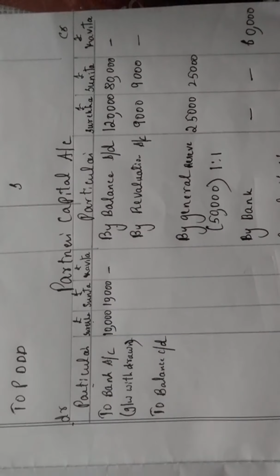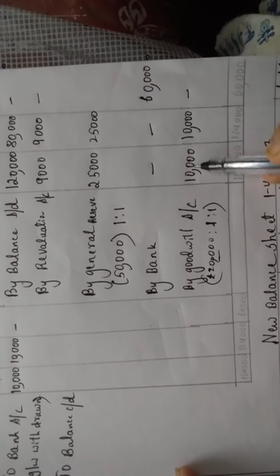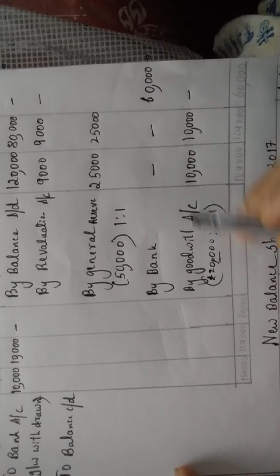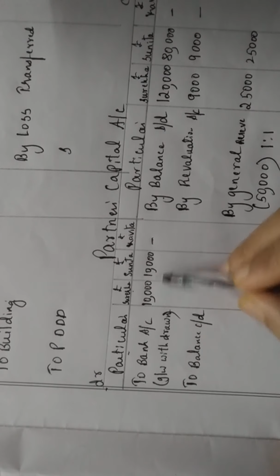They are withdrawing the amount from the bank. So, by goodwill account, normal equal entry. And the same amount the old partners are withdrawing from the bank: to bank account, 10,000.